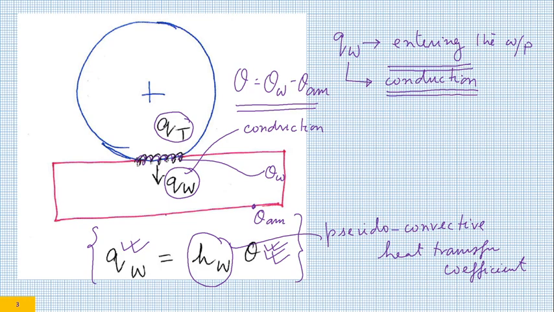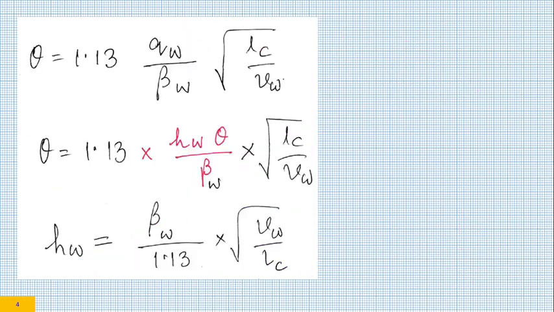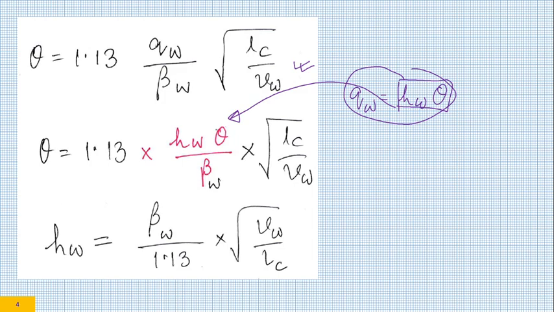Now with this assumption, how do we treat it? This is the expression of theta that we have written earlier. In the previous slide we have written this, so this particular part replaces this, and once it replaces, your theta becomes this particular thing. Then this theta and this theta cancel out and you get an expression for HW. As you can see, HW is a function of beta W, that is a material property, and it is also a function of the process parameters.